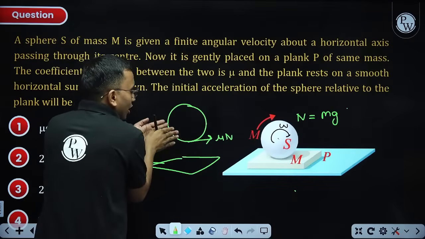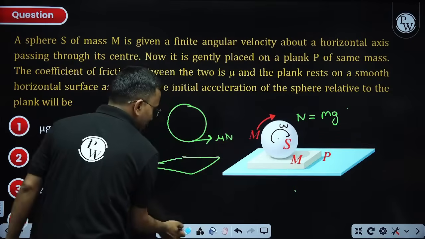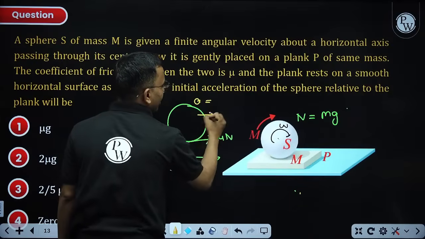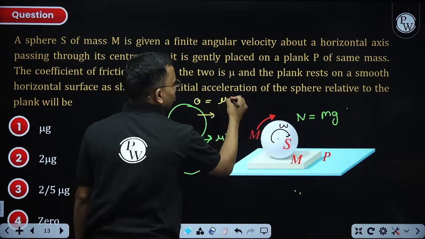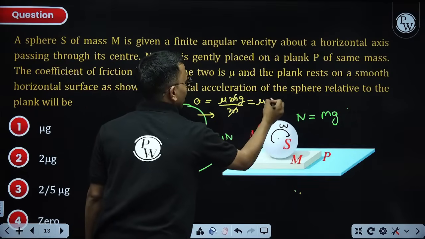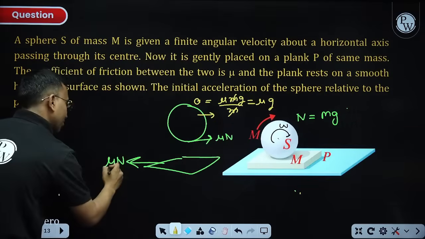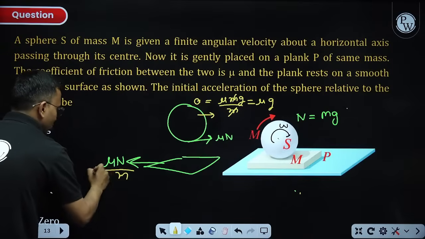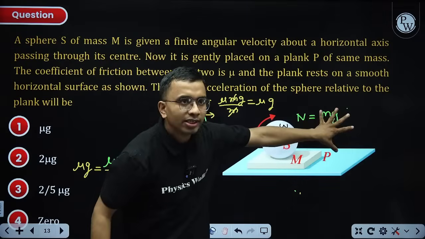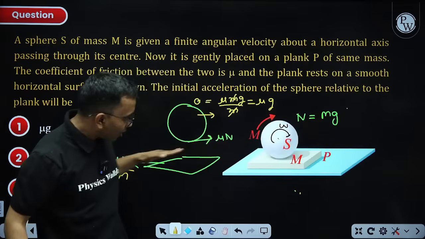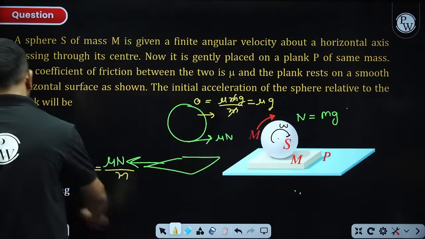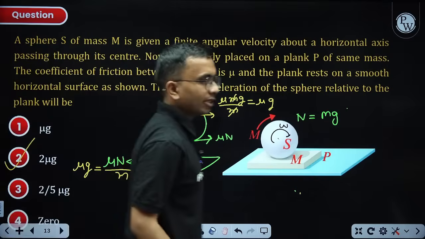So if the force is mu mg in this direction, what will be the acceleration? Acceleration in this direction is force, that is mu mg divided by the mass. So acceleration is mu g. What is the acceleration of this plank? That is also divided by mass. So this also mu g. So this sphere is having mu g acceleration in this direction. This plank is having mu g acceleration in that direction. What is the relative acceleration? 2 mu g. Relative acceleration is 2 mu g.